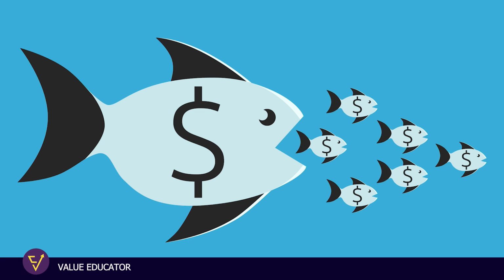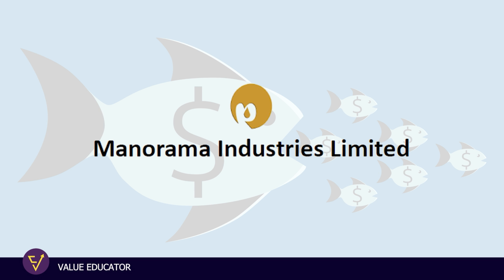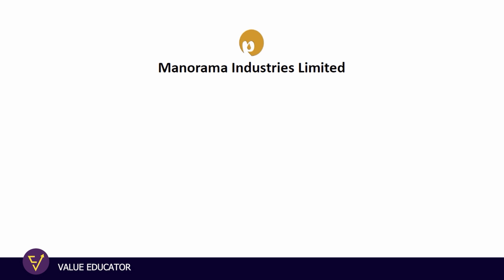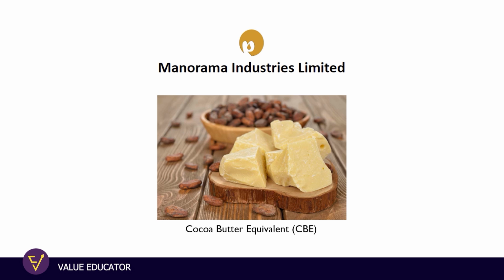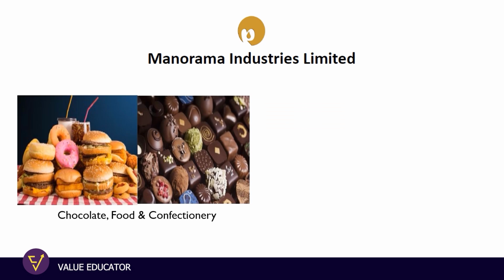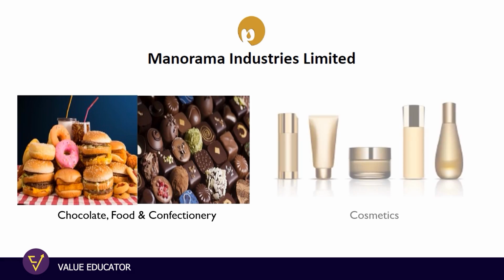Let's discuss another business which is again a monopoly in India. The name of the business is Manorama Industries. Manorama Industries manufactures a product called cocoa butter equivalents. Most of the application of these products goes into the chocolate, food and confectionery segment, and some of the applications are also in the cosmetic industry.